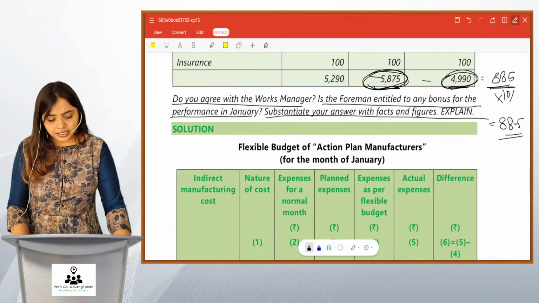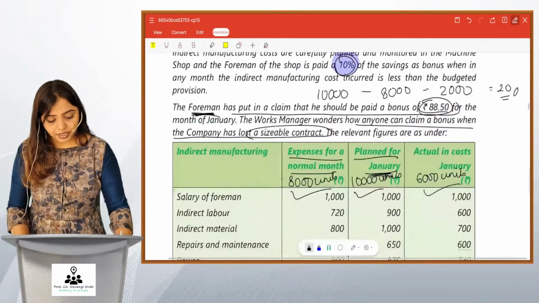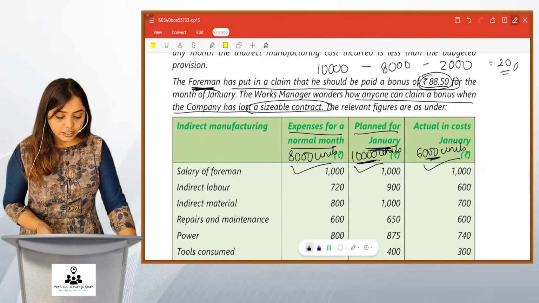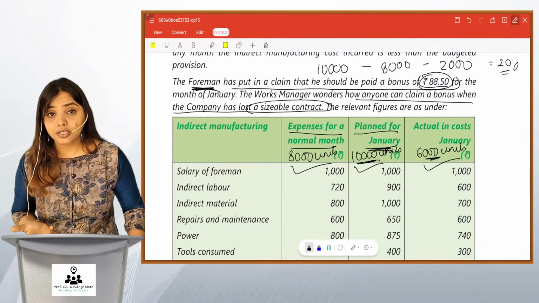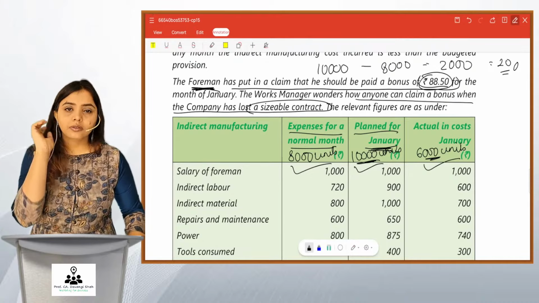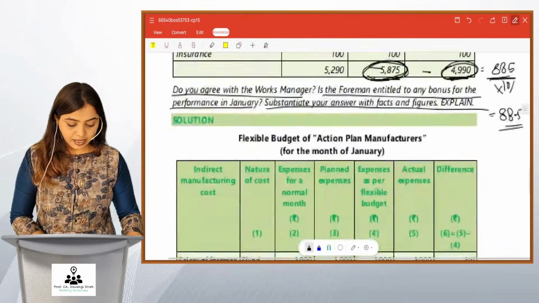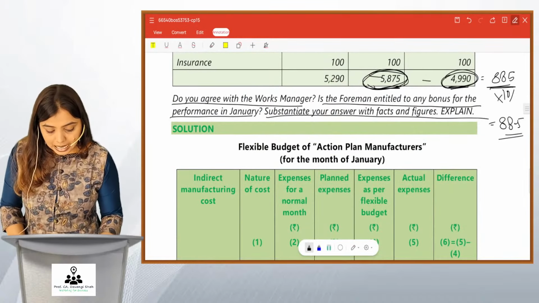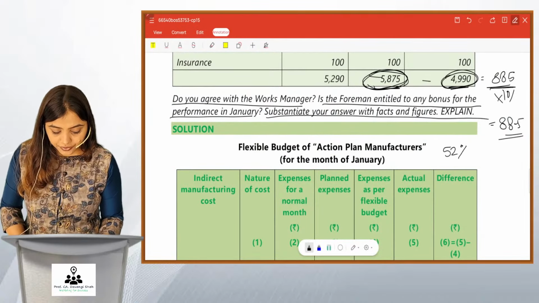Reason being this is the number of units. Now friends, before I explain the logic why he is not justified, I'll tell you one small concept behind how to compare things. I got 52% in CA final.